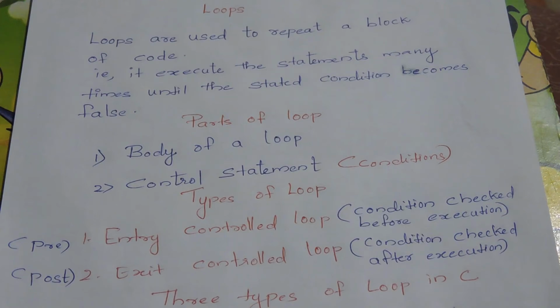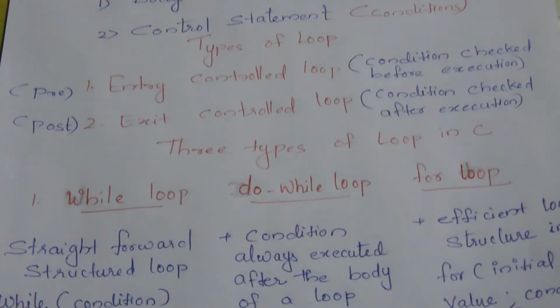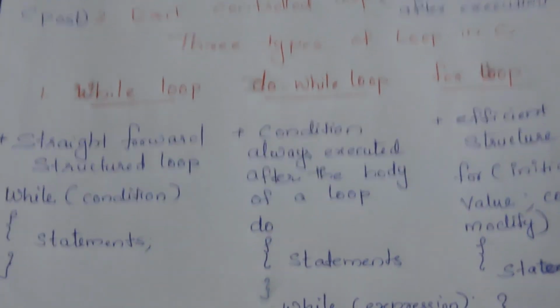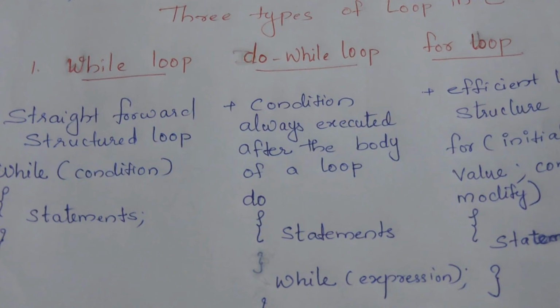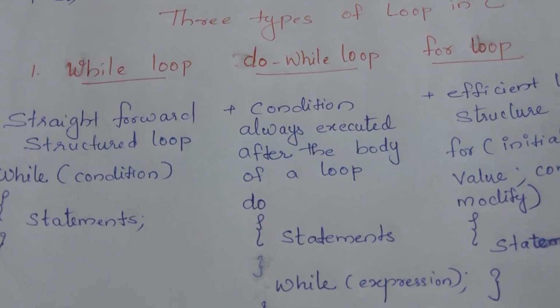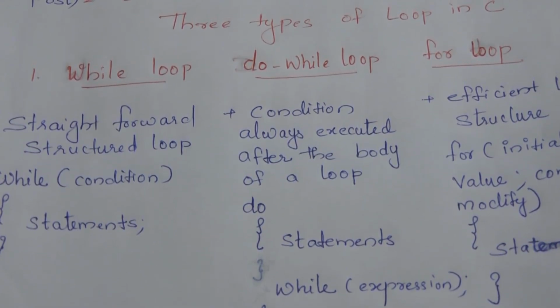Then there are three types of loops in C: while loop, do while loop and for loop. First one is while loop. It is a straightforward structure, that is, in the while part we will give the condition. So while the condition is true, it will execute the statement, otherwise it will terminate from the loop. Its syntax: while, do, for, everything we have to write in small letters always. The syntax of while loop is while, then condition, then after that statement. So if the condition is true, it will execute the statement, otherwise it will terminate the loop.